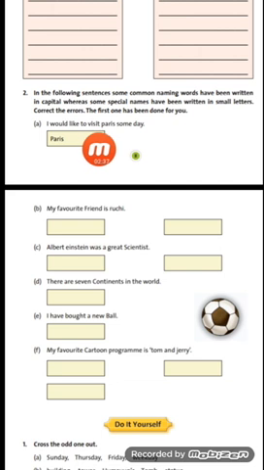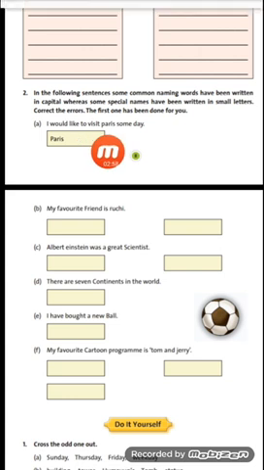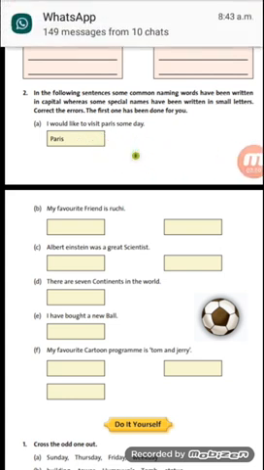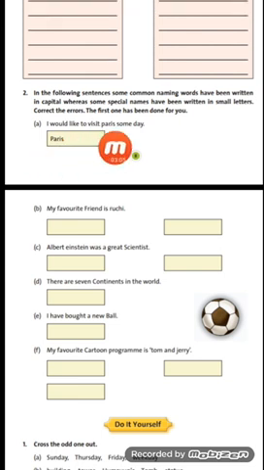So I would like to visit Paris someday. Now students, see here, I would like to visit Paris. So they have done this for you. Paris is the name of a place, so it should be written with a capital letter because it's a special name. Here the subject I is talking about this particular place he wants to visit, so it should be written capital. ओके क्योंकि ये स्पेशल नेम है तो ये कैसा लिखा जाना चाहिए, कैसे इसको बिगिन करना चाहिए, इसका फर्स्ट लेटर कैसा होना चाहिए, कैपिटल.